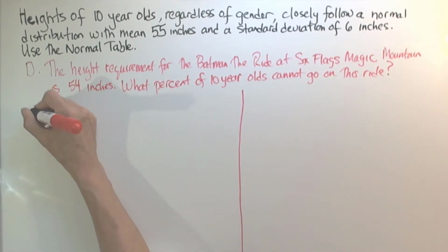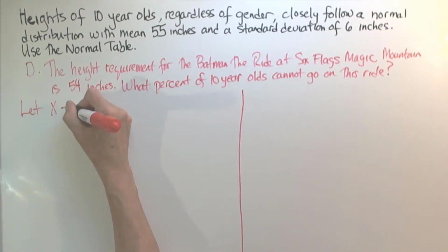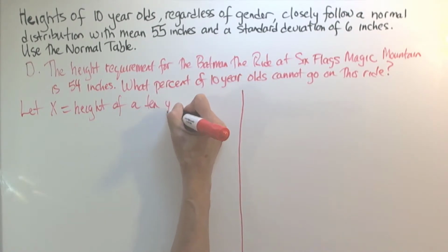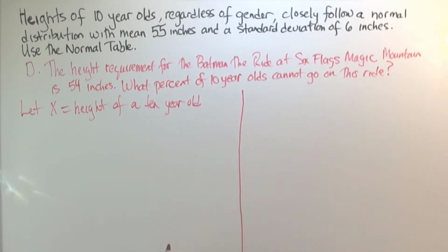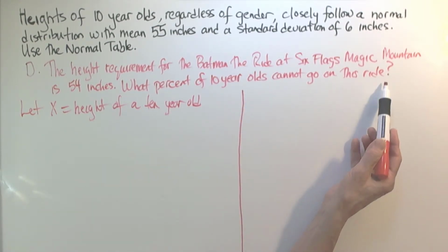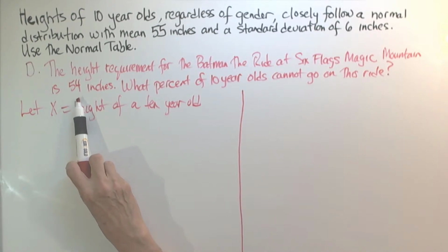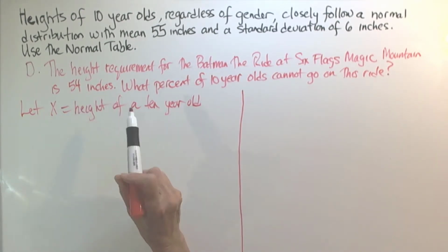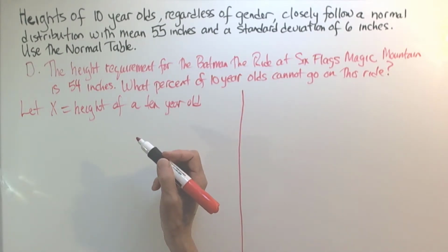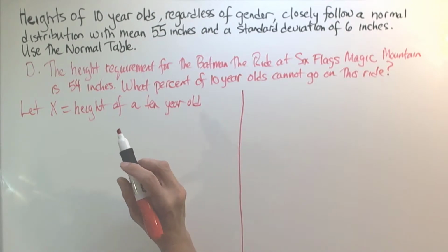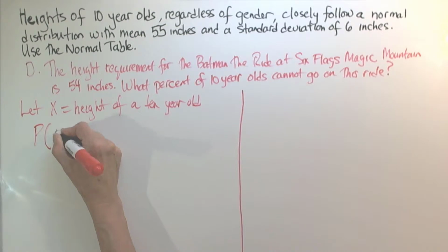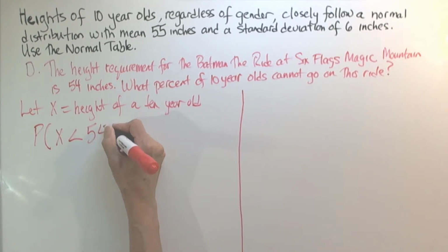Let's start by defining our variable. Let's let x be the height of a 10-year-old. So if a 10-year-old can't go on this ride, that means they must be shorter than 54 inches. So what we're looking for is the percent or the probability of these 10-year-olds whose height is less than 54 inches. In other words, we're looking for the probability that x is less than 54.